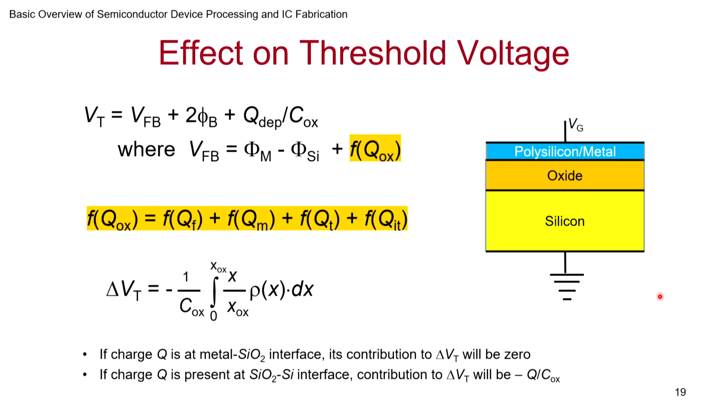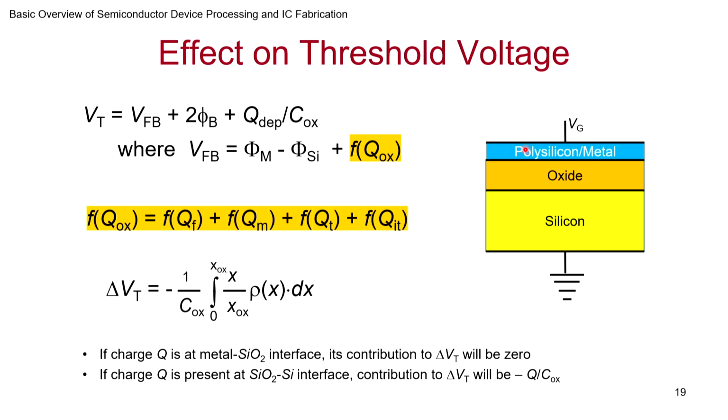Now you can clearly see when x equal to 0, that is, the charge is present at the metal-oxide interface at the top, no problem, because its effect on the delta Vt will be nothing. Physically also we can understand, because this is directly connected to the metal, any delta V that comes will directly interact with this, and the fields will terminate there.